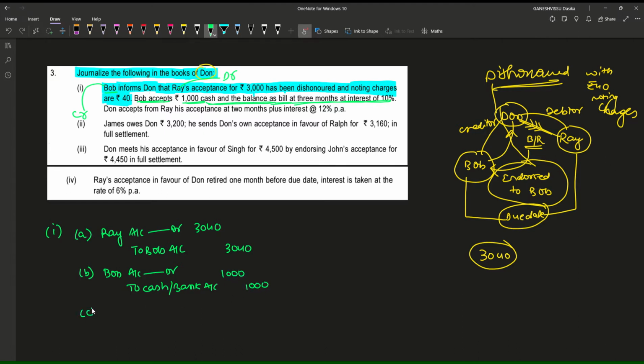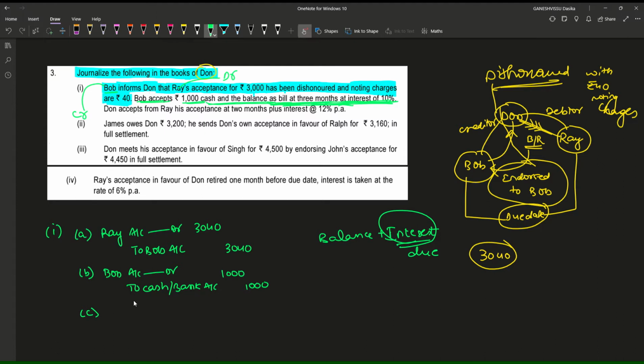And now the third entry is the new bill at 3 months at interest of 10%. So balance plus interest is there. First we need to write the interest due entry.